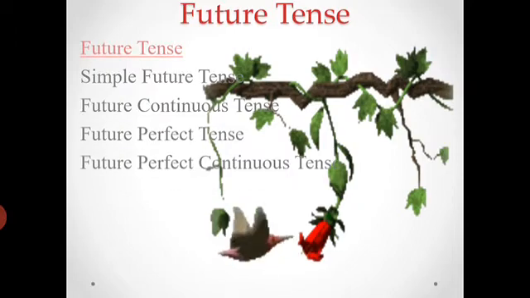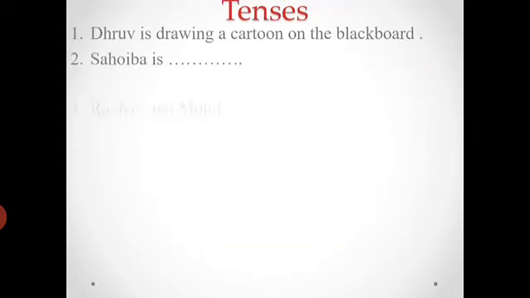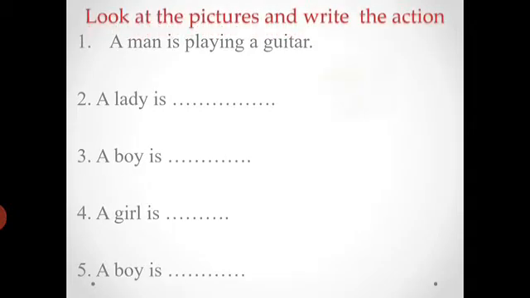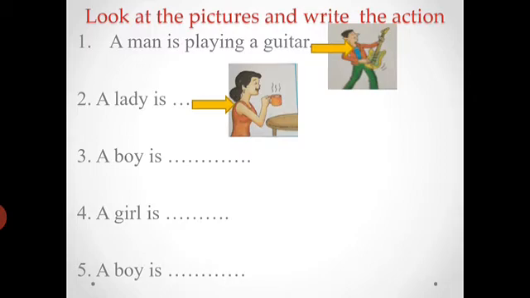Now, next example. A man is playing a guitar. Look at the picture and write the action. A man is playing a guitar. In this picture we can see the man is playing a guitar. In the next picture we can see a lady. A lady is drinking tea or coffee. As you like, you can make the sentence. This is your homework. Note down in the copy.